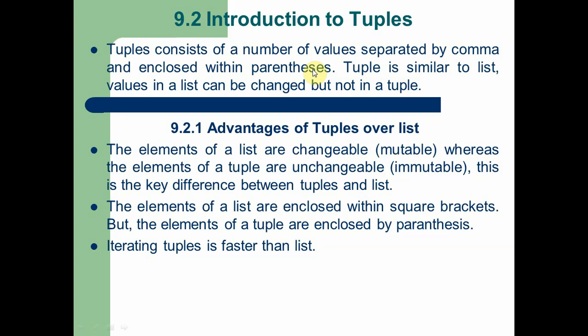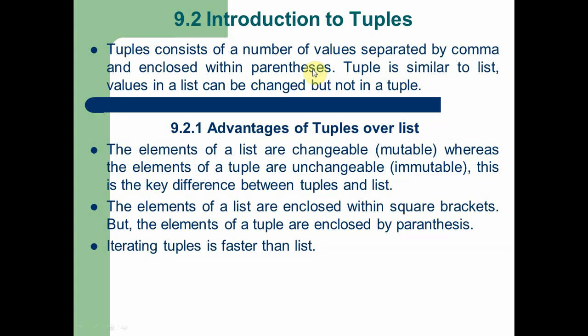Number two, we are going to see the difference. Tuple is similar to list. Values in a list can be changed but not in a tuple. It means list values can be changeable, mutable, but in a tuple we cannot change the values inside the tuple.